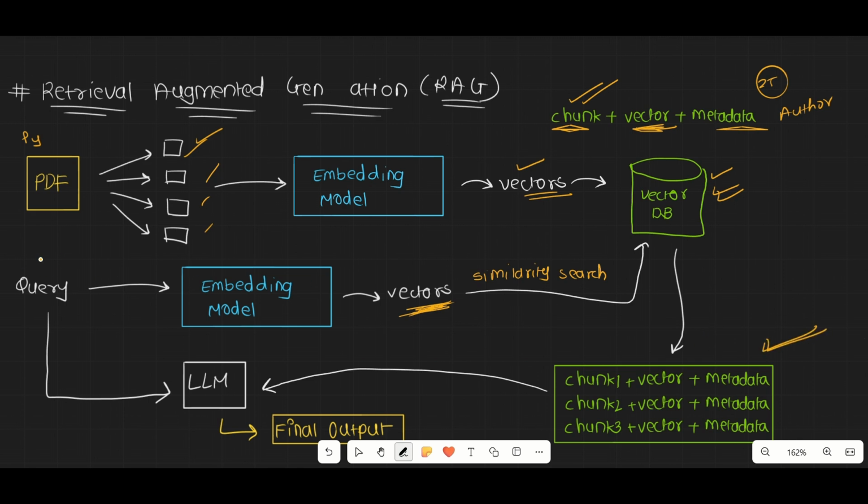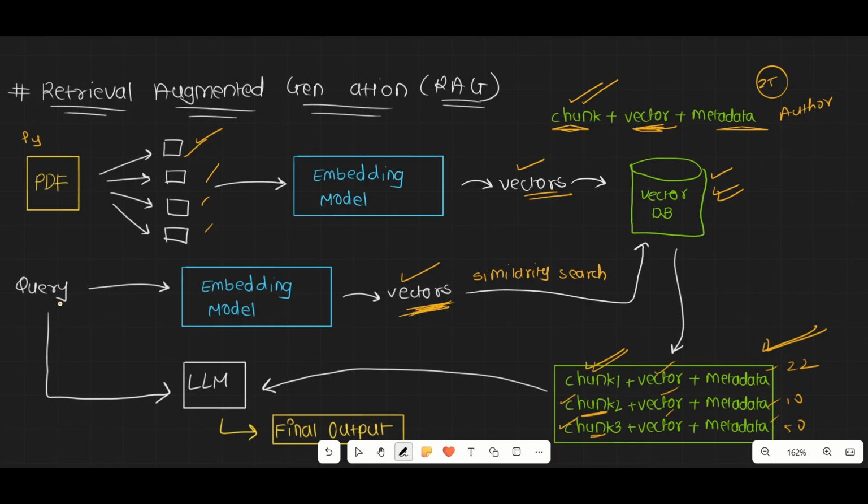So for example, you wrote "what is functions," it gets converted into vectors, and we perform similarity search in the VectorDB, and you get the related chunks. This is a chunk which is talking about function. This is also a chunk from the PDF talking about function, and this is also a chunk from the PDF talking about function. And these are the vectors of the corresponding chunks, and these are the metadata of the corresponding chunks. For example, this chunk is present in page number 22 of the PDF, this chunk is present in page number 10, this chunk is present in page number 50. It could be anything.